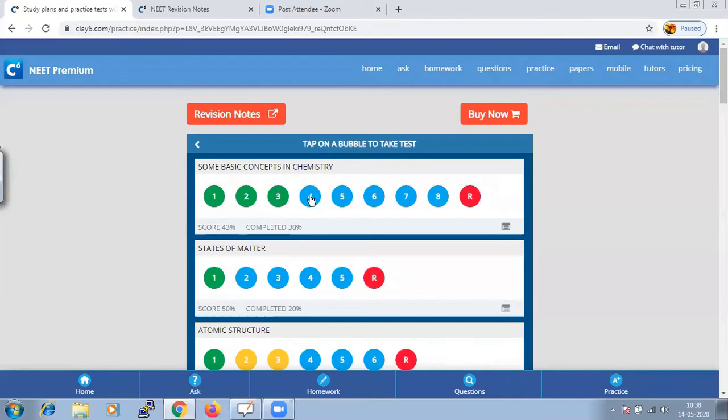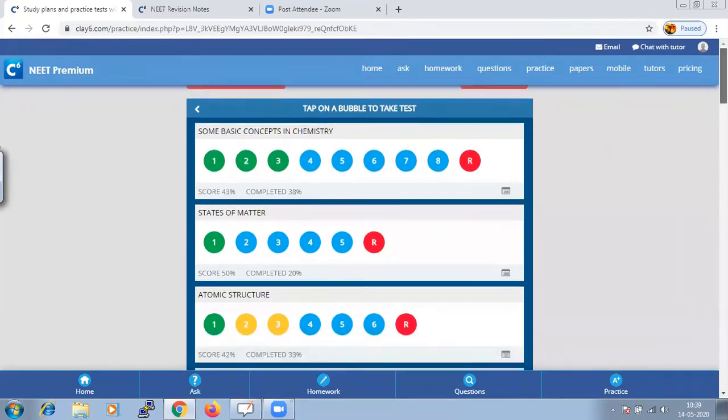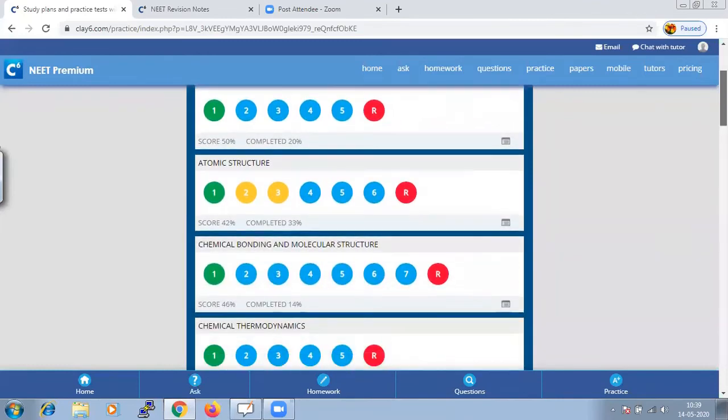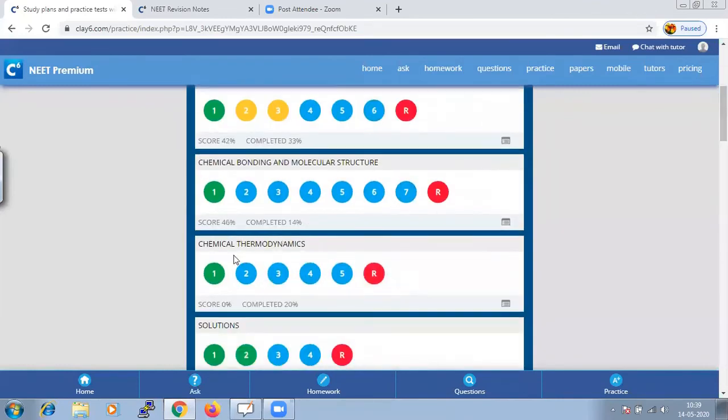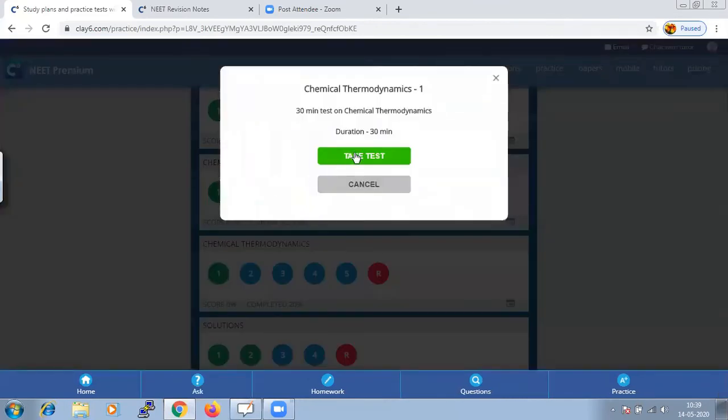Blue says that it is yet to be taken, and R is a random test. Even if the test is taken, we can take that test n number of times until we feel confident or we know the answers. So for today's session, let us do a test from the chapter thermodynamics.